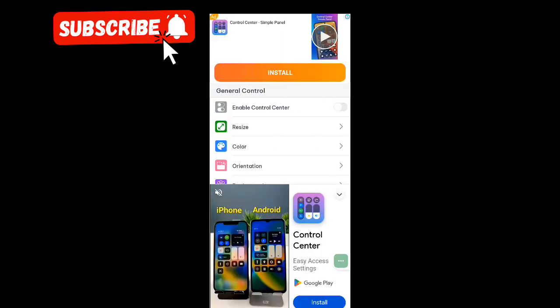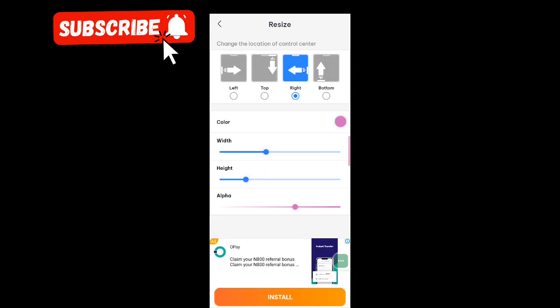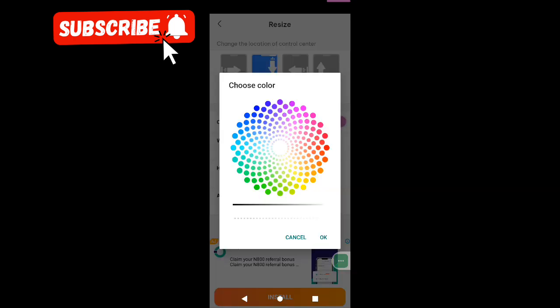Firstly, enable Control Center and allow all permissions. Choose your orientation, width and height. Choose your color and alpha.